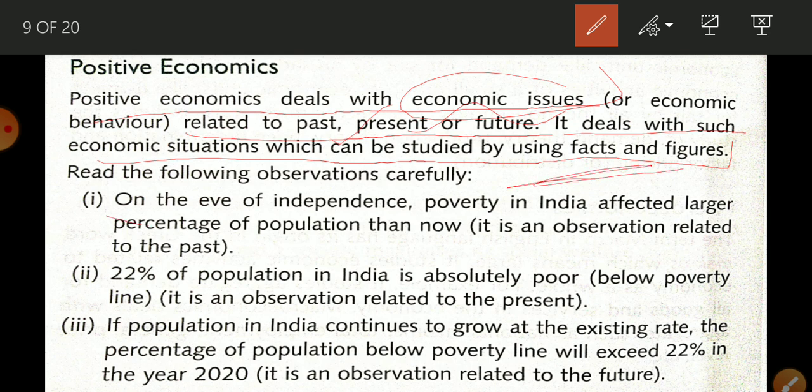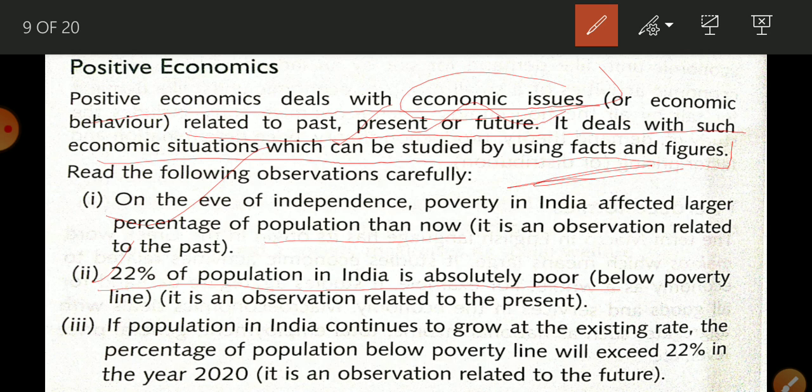Here are given some examples. On the eve of independence, poverty in India affected a larger percentage of population than now. Obviously we can verify this statement by the data. Now the second example: 22% of population in India is absolutely poor. Obviously it is also an example of positive economics. Why? Because we can verify whether this statement is true or false.